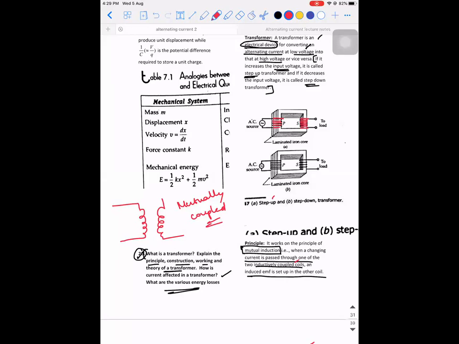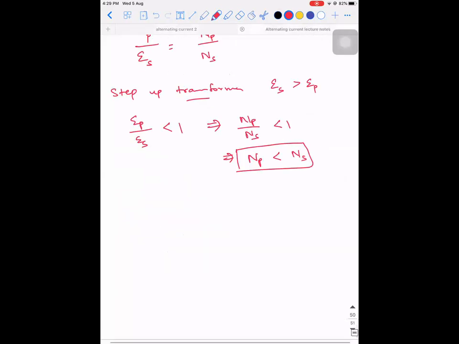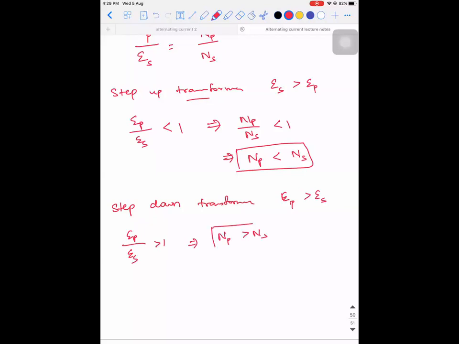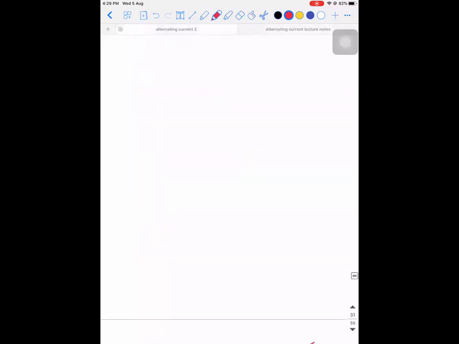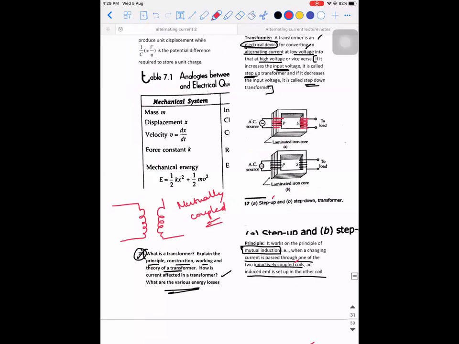So similarly, what do you think will happen for a step-down transformer? Just the vice versa is supposed to happen. You can derive it, right? So if I talk about a step-down transformer, then EP should be greater than ES. So EP by ES should be greater than 1, which implies the number of turns in the primary coil should be greater than the number of turns in the secondary coil. As simple as that. Is it right? So that's what would have happened here.